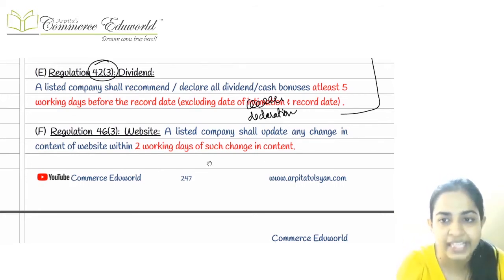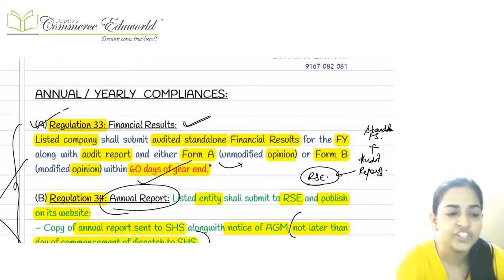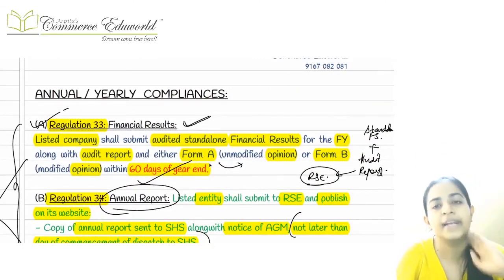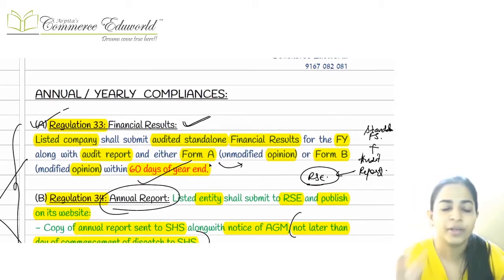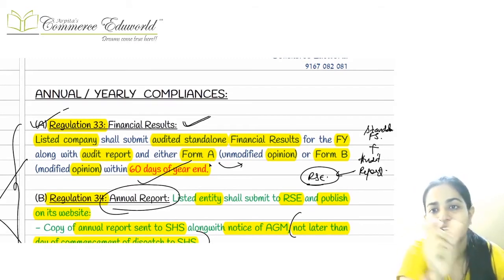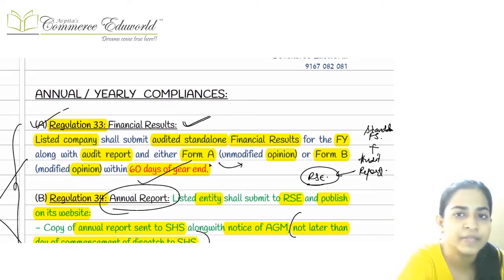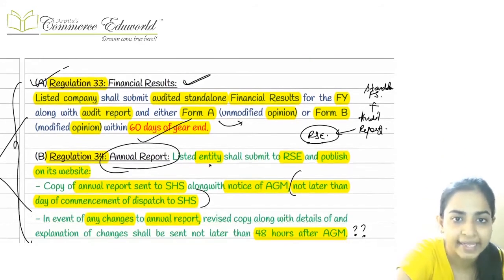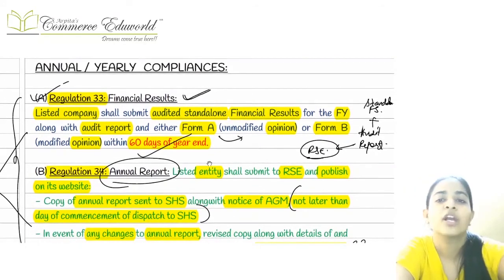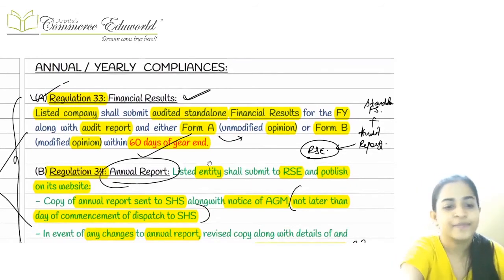There should be a gap of at least 5 days there. And whenever there is any change in the content, that change must be updated on the company's website also within a period of 2 days. Right, so the last 2 points that we studied, that there should be a gap of 5 days between the date of declaration and record date, and secondly, the changes on the website should be reflected within a period of 2 days. These 2 points were talking about the compliances, and the earlier 4 points were talking about the intimation that we had to do to the recognized stock exchange.